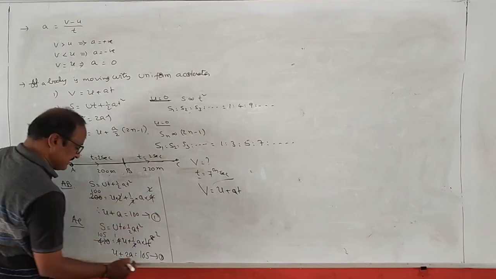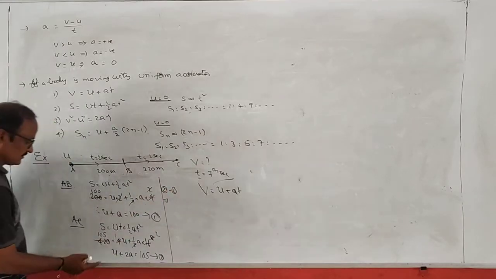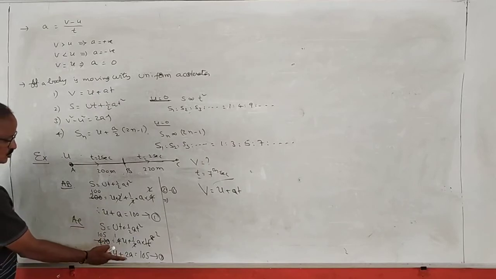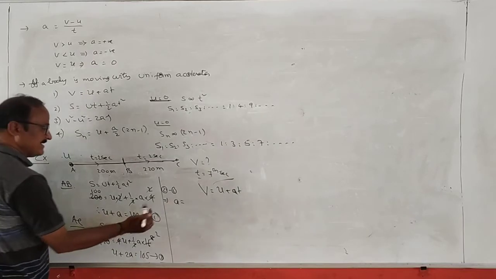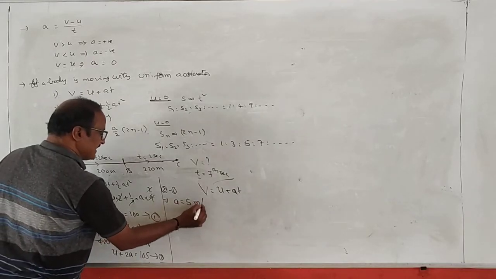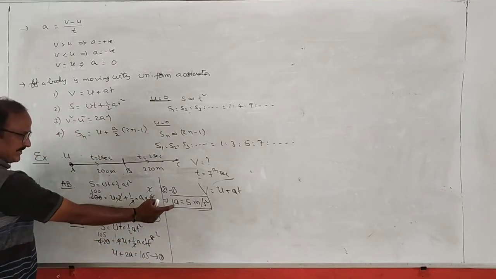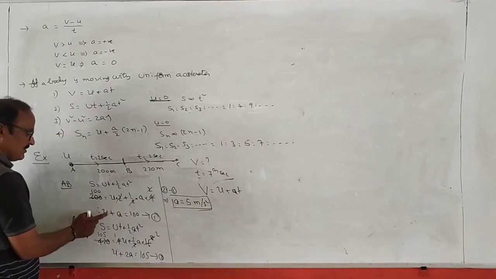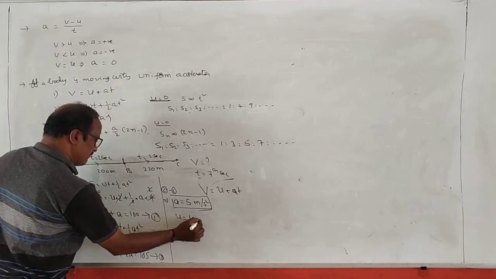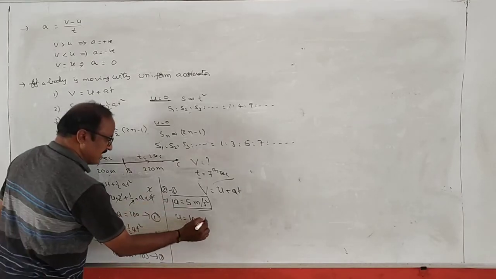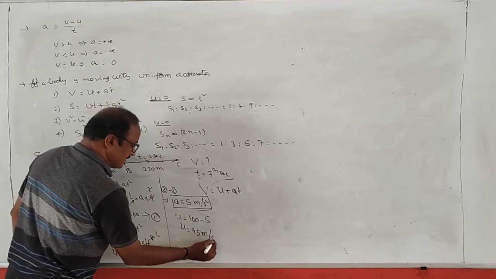ఇప్పుడు అర్థం చేయండి, 2 minus 1 చేయండి. ఈక్వేషన్ 2 minus 1 implies u cancel. 2a minus a is equal to 105 minus 100 means 5. And a is equal to 5 meter per second square. Substituting this value of a in equation 1, we are getting the value of u. And then u is equal to 100 minus a and a is equal to 5. So therefore u is equal to 95 meter per second.